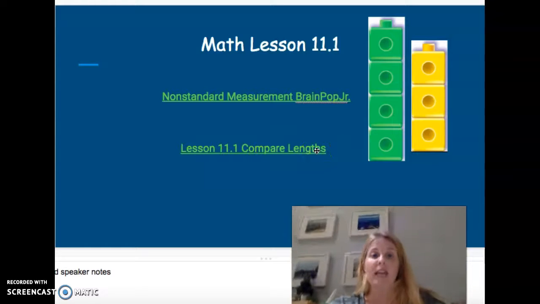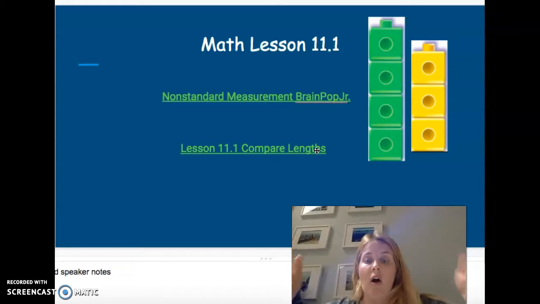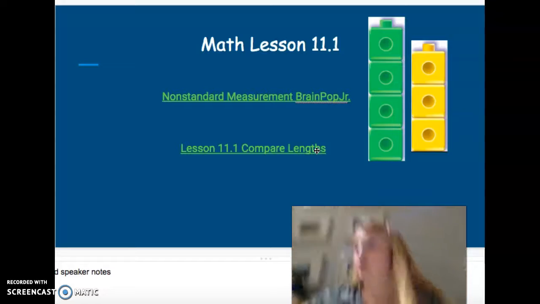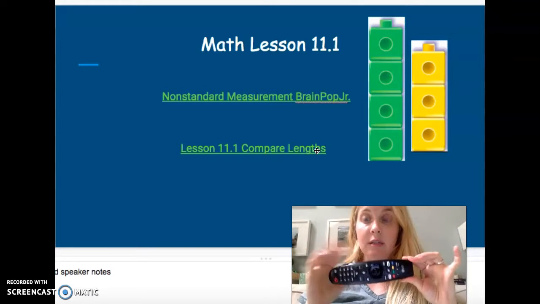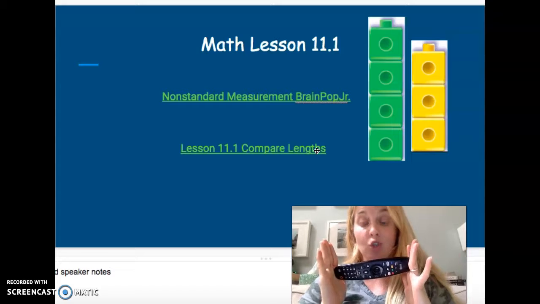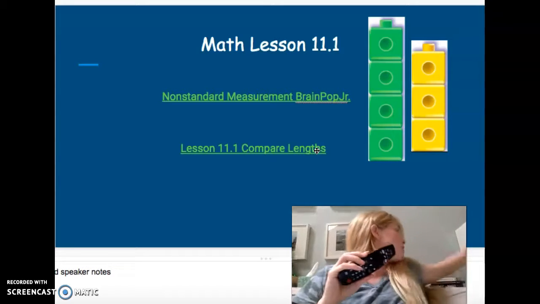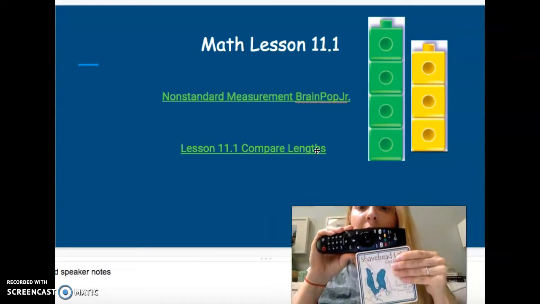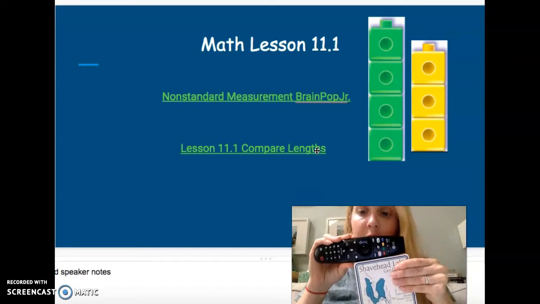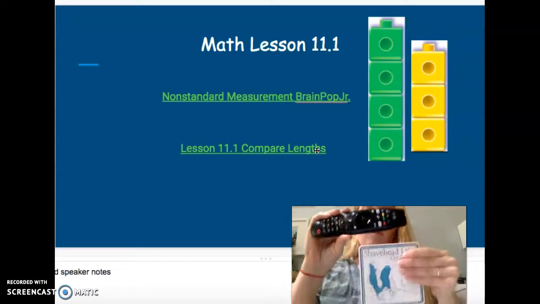So when we're talking about lengths, that's how long something is. So you can talk about how long my remote control is. It's not very long, right? It's kind of short, might be the word that we would use to describe it. And if I compare it to my coaster I have here, my remote is longer than my coaster. My coaster is shorter than my remote.